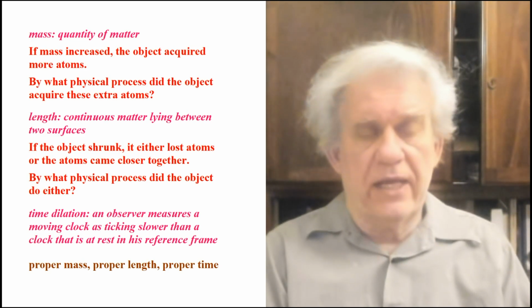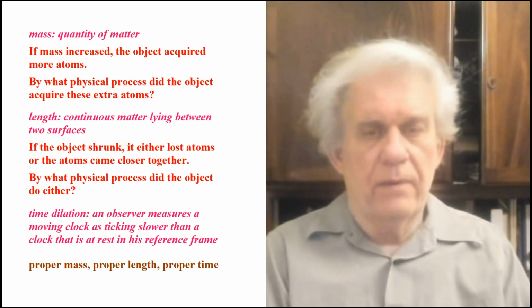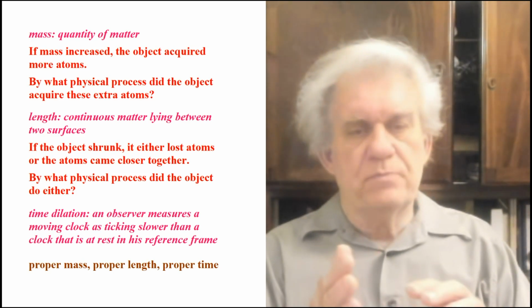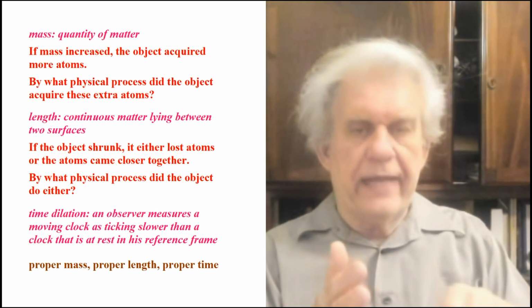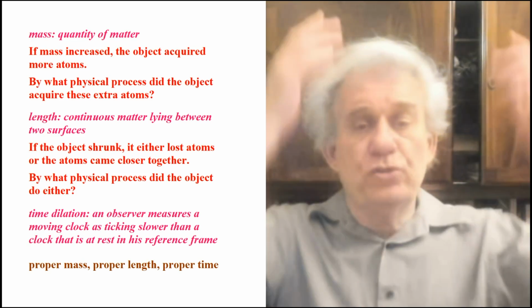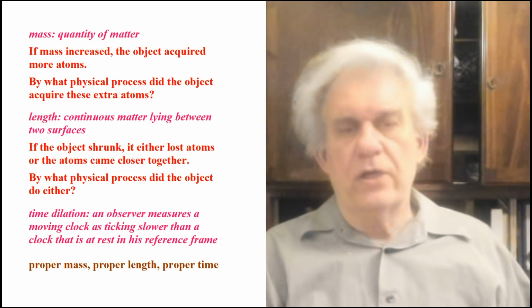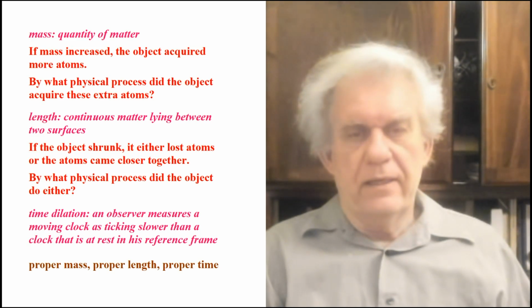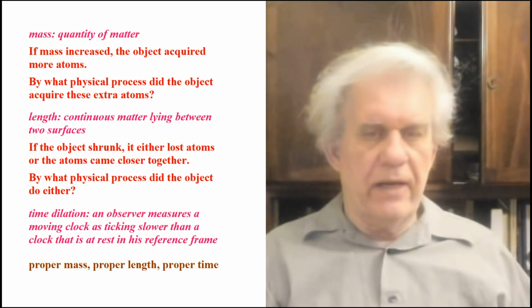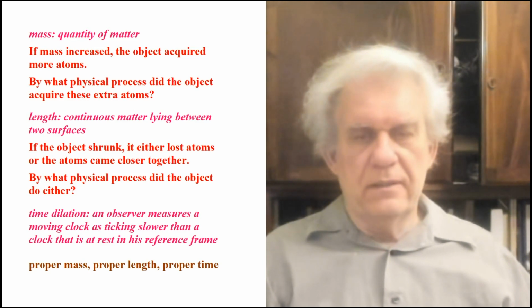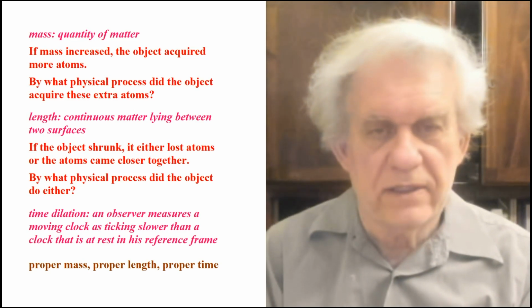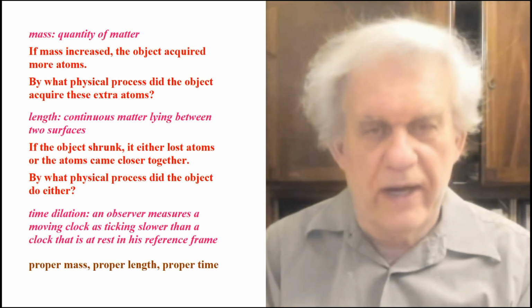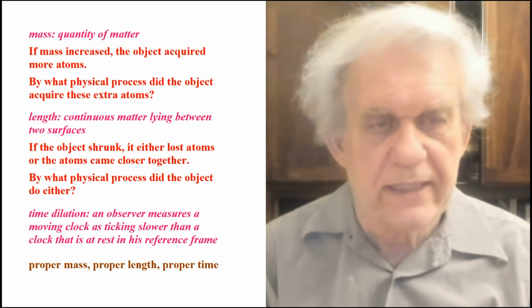In other words, they're just saying that it weighs more because it's pushing down at close to the speed of light rather than at a slow pace. So it's pushing on the scale at close to the speed of light. It's like if you jump on the scale, well, yeah, of course you're going to weigh a little more than if you just stand there. And that's the difference that they're talking about here. Motion versus standing still. Okay? So if they're not talking about weight, they're really talking about mass. They're talking about acquiring more atoms. Please tell us the mechanism.